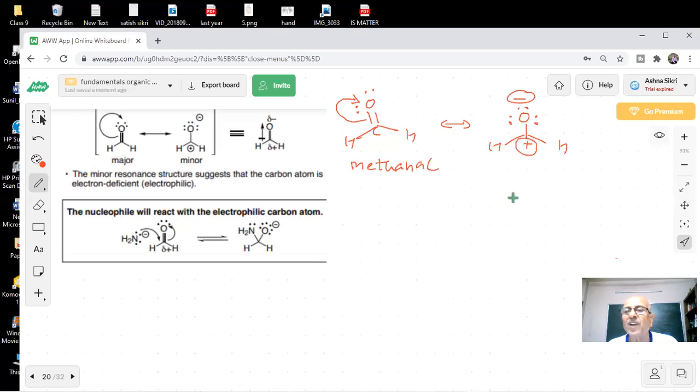Now the carbon has become positive. Carbon is electrophilic. This carbon is carrying a positive charge here. You are aware of the reactions now.